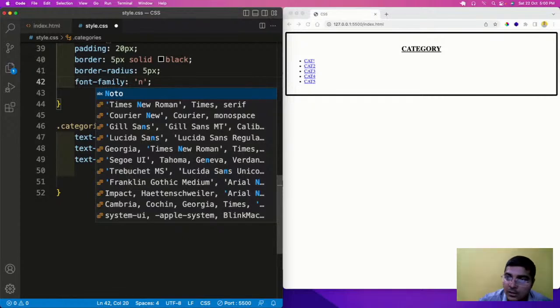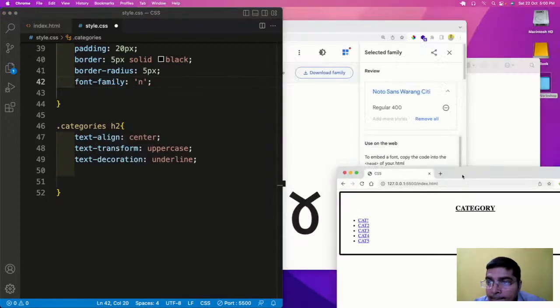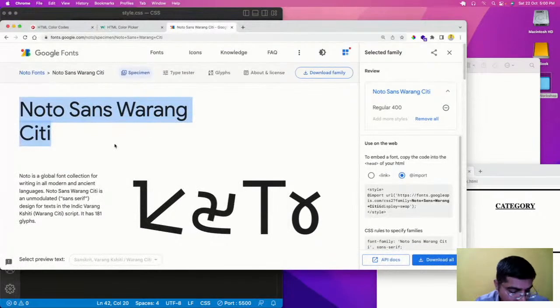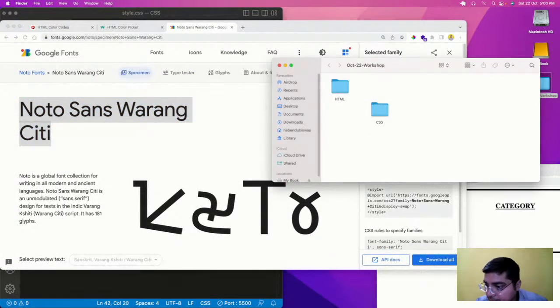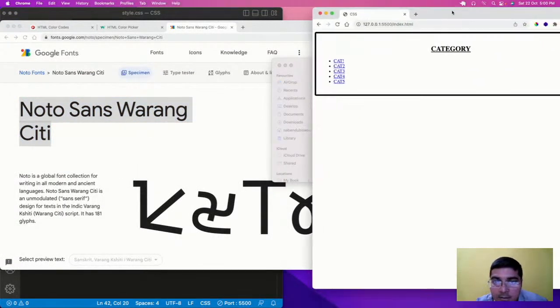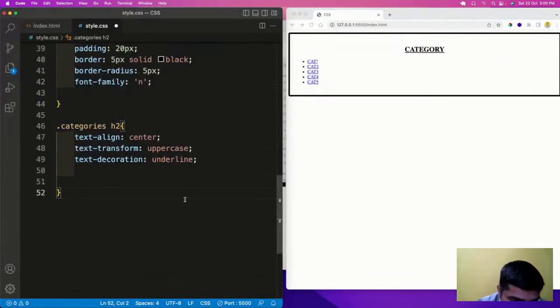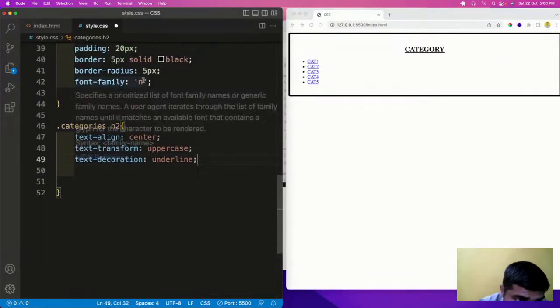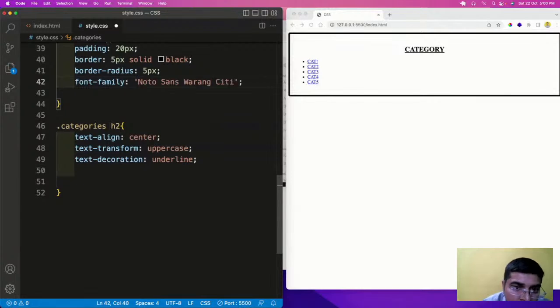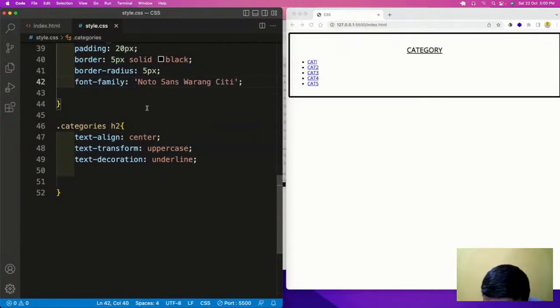It's very difficult for here to add the font. One second. Okay, because the name is very big. Okay, so the font is here in front of you. So now, dot categories, we will be targeting the list item.